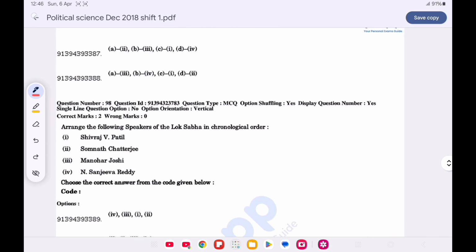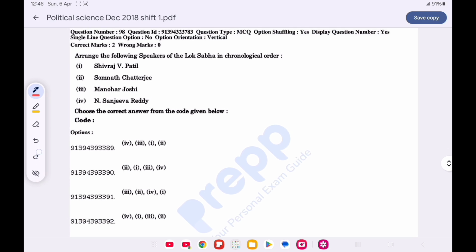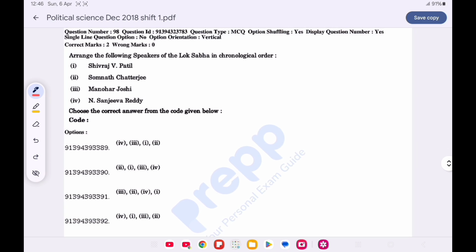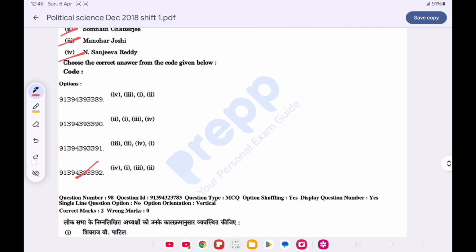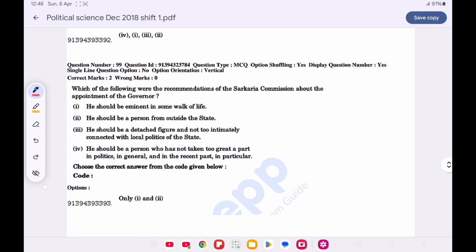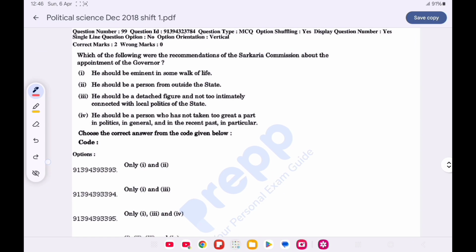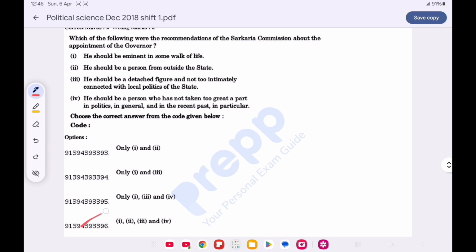Now question number 98. Arrange the following Speaker of Lok Sabha in the chronological order and choose the correct answer from the code given below. Option D is correct. First is Neelam Sanjeeva Reddy, then Shivraj Patil, then Manohar Joshi, and the last is Somnath Chatterjee. Now question number 99. Which one of the following were the recommendation of the Sarkaria Commission about the appointment of the governor? Option D is correct, that is all of the above.